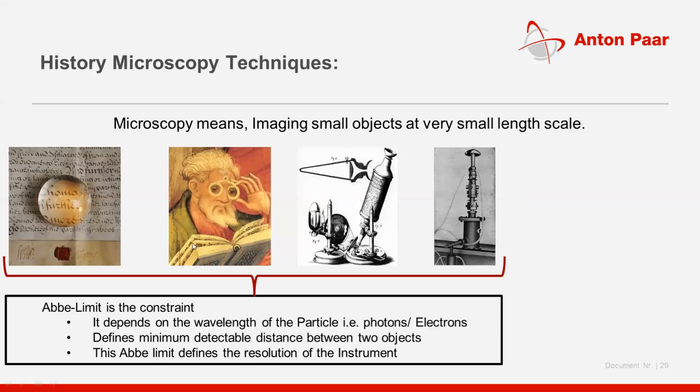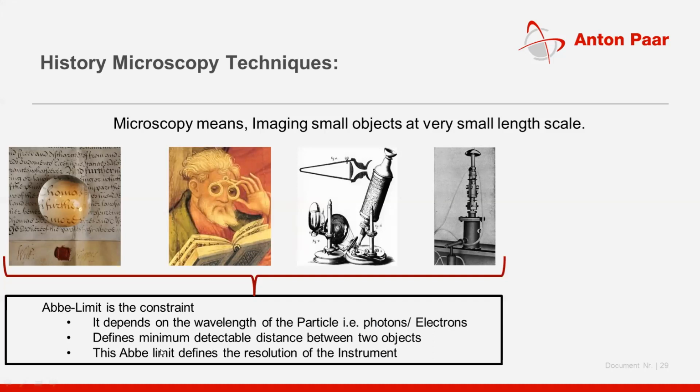When we talk about optical microscopy, the particle is nothing but a photon. But when we say electron microscopy, the particle is nothing but an electron. And photons and electrons have a wavelength. When there is a wavelength, this wavelength basically defines the minimum detectable distance between two objects.